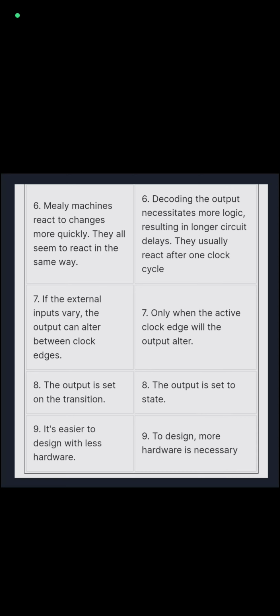In Moore machine, decoding the output necessitates more logic, resulting in longer circuit delays, and it usually reacts after one clock cycle. In Mealy machine, when the external input varies, the output can change between clock edges. In Moore machine, only at the active clock edge will the output alter. In Mealy machine, the output is set on the transition. In Moore machine, the output is a function of the state.